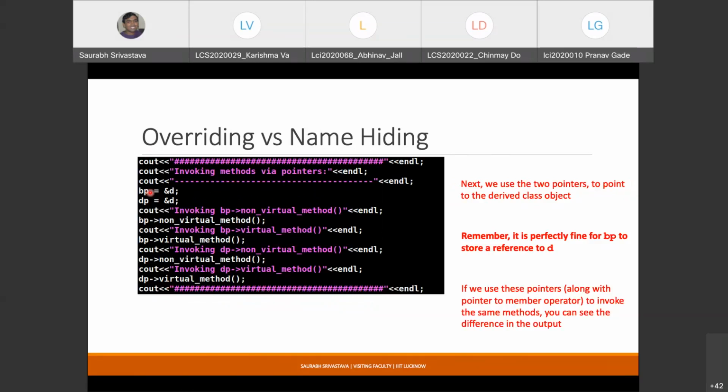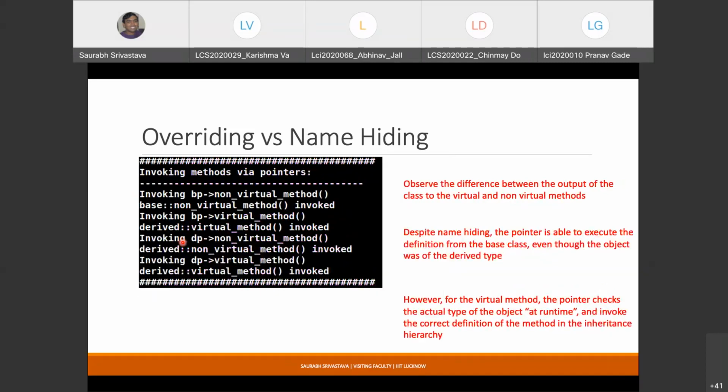So now you assign the address of this derived type to the base pointer, right? This is similar to the put toy to sale case that we saw yesterday. So the moment you start using a base class pointer, you will start understanding the difference between overriding and name hiding. So I'm doing all the same things again. Now this is the derived class pointer, this is the base class pointer, and you are again calling those four functions using these two pointers.